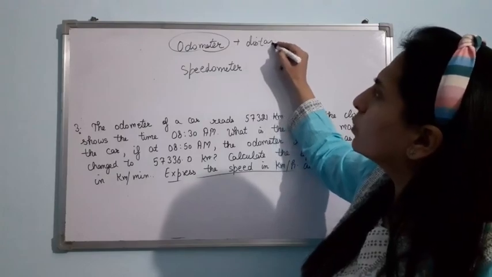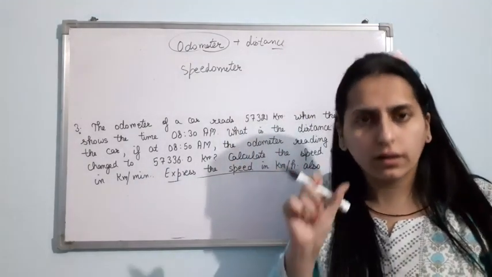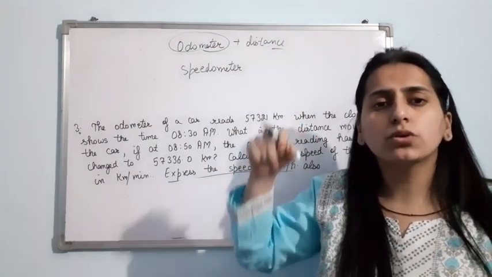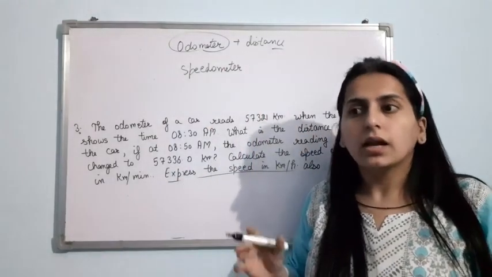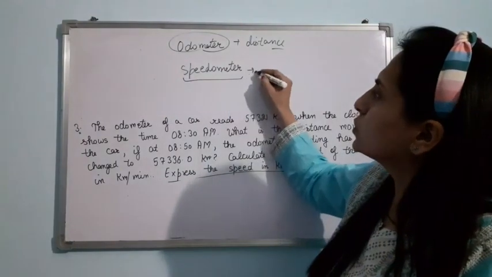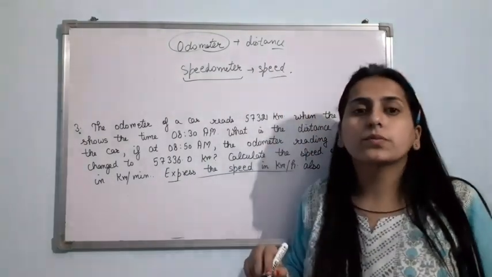In the vehicle, in your bike, in your Activa, in your car, you can see the distance with the help of that instrument, which is basically the odometer. And again you will see an instrument that is used to measure the speed. That instrument is known as speedometer.